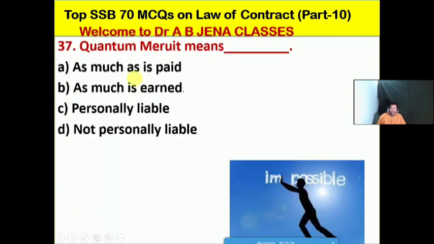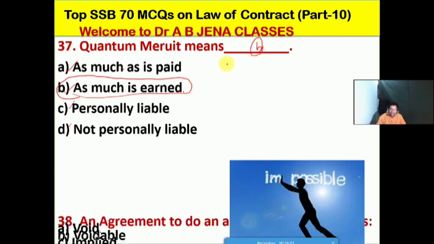So next one हम देखेंगे, quantum merit means what is this, whether A it's as much as is paid, B it's as much is earned, C it's personal liable, D it's not personally liable. Friends, so B is the right option for this MCQ. The quantum merit means what is this, as much is earned. So B is the right option for this MCQ.